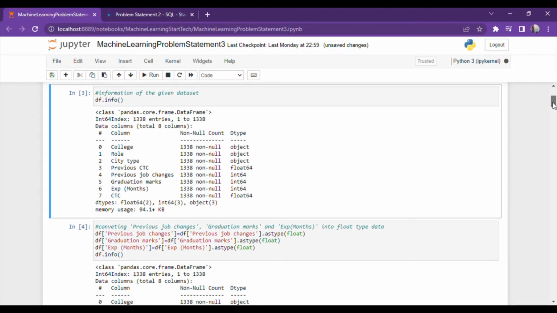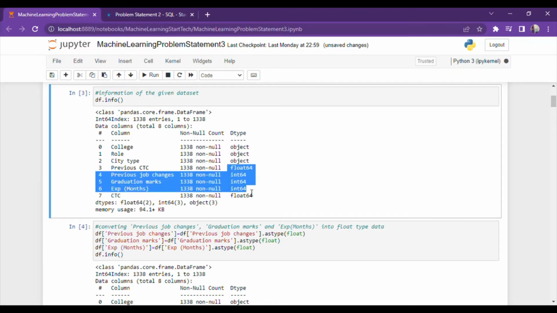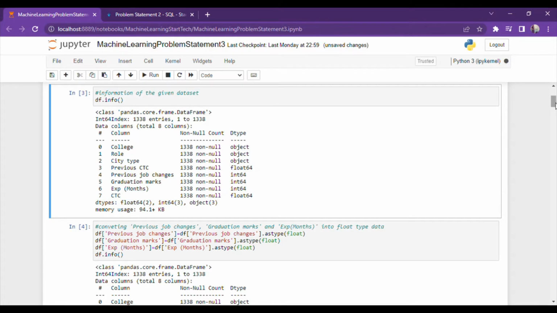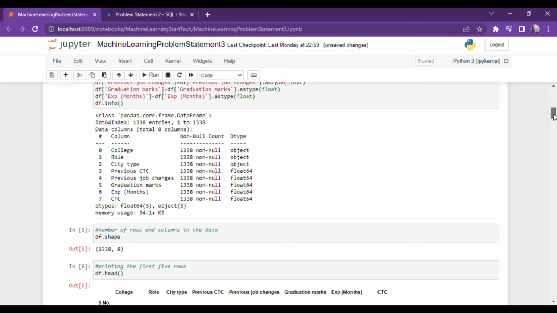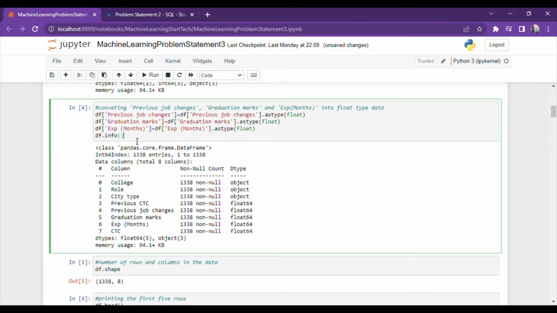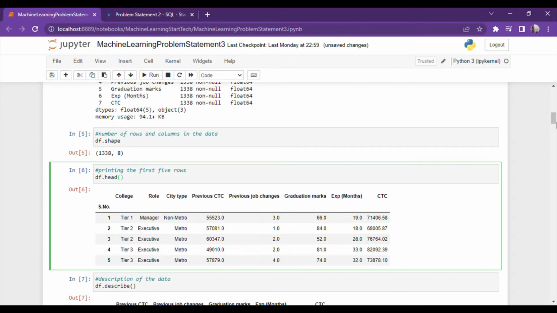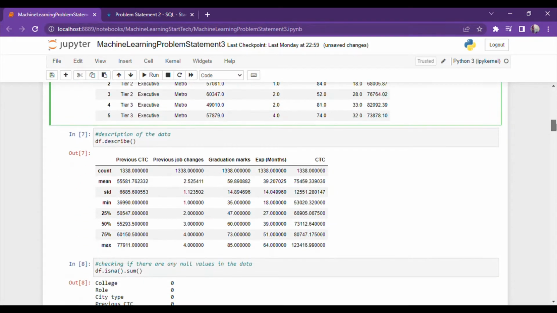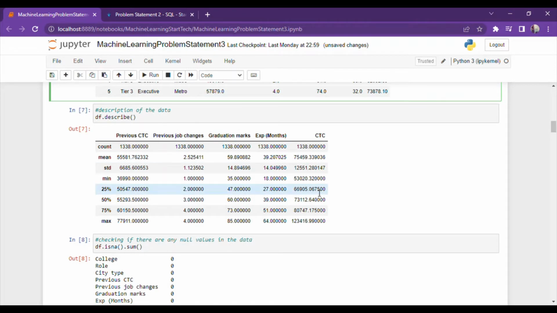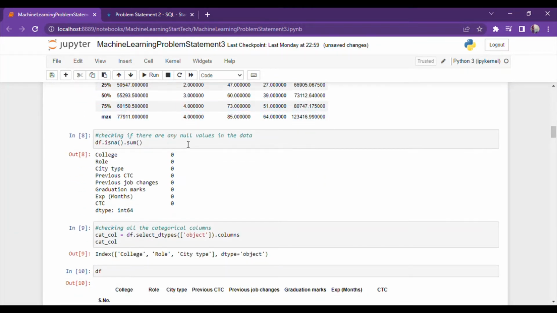The information of the given dataset. There are three categorical variables and the others are integer or float type. So we'll be converting every integer type to float type. The shape of the data and the top 5 rows. Here's the description of the data and the null values.